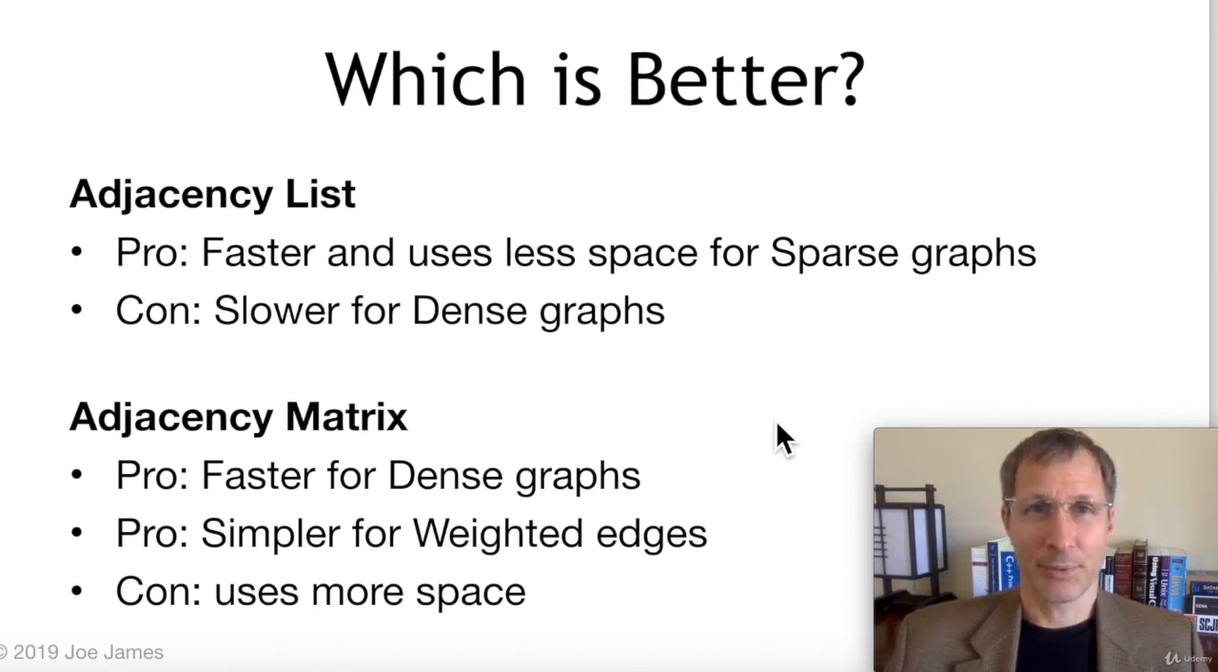So as the number of vertices grows, the amount of space required for the adjacency matrix grows by a factor of V squared. Next, we're going to learn how to implement each of these methods in Python. Now let's look at the code.